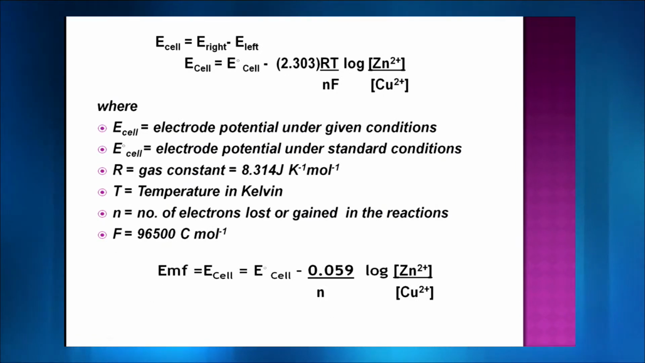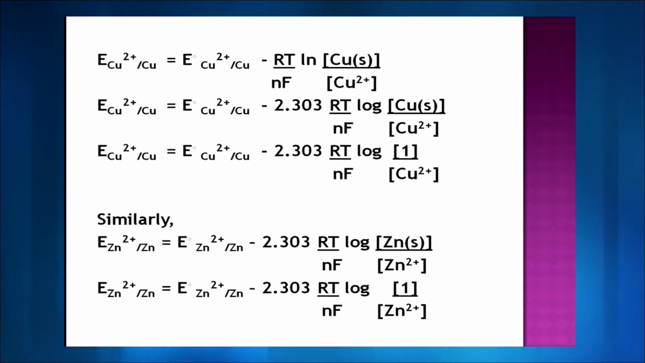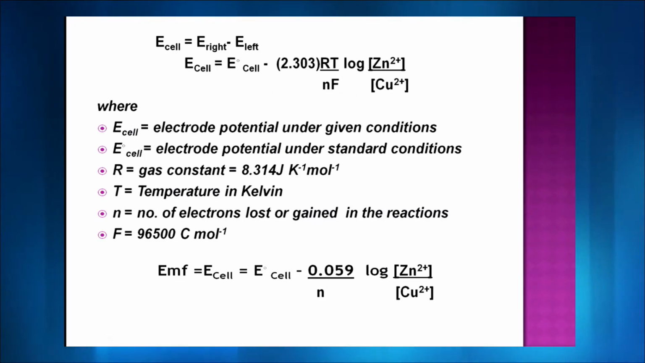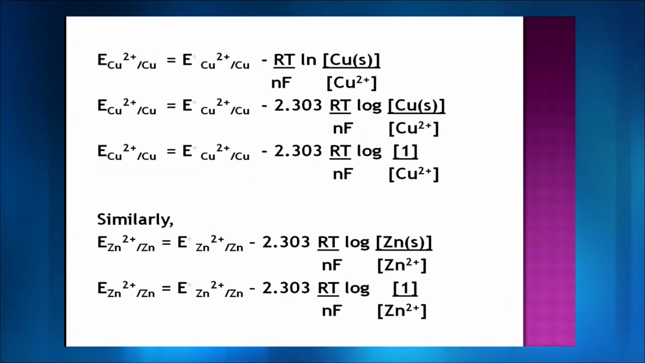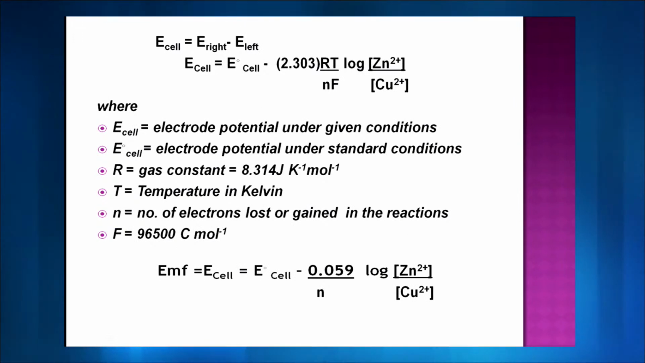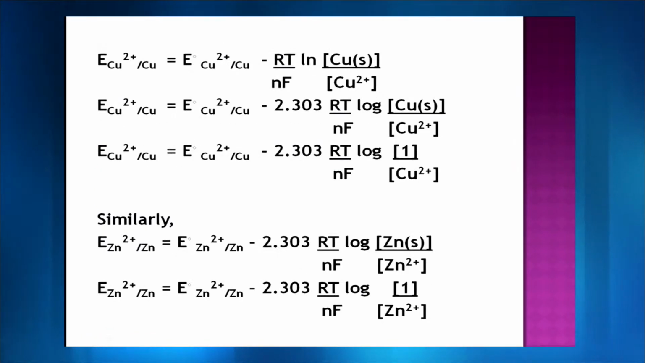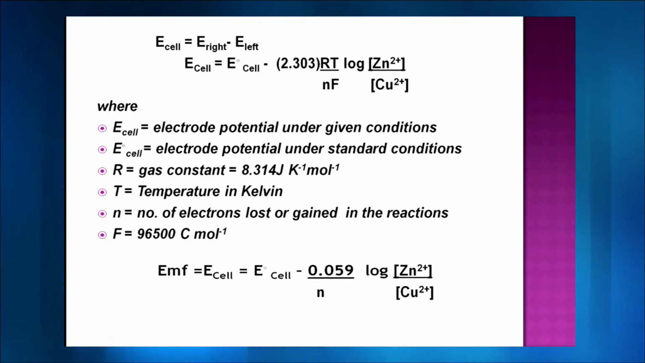We combine the two reactions, taking right and left. The right container is my copper container, the left container is my zinc container, and so I simply do E cell equals E right minus E left. When I substitute all this, I get the expression E cell equals E naught cell minus 2.303 RT upon nF log of zinc 2 plus over copper 2 plus. You can do it yourself also, it is very simple. You just take the last line of the copper ions and the last line of the zinc ions, place them in right and left, subtract, and you will get this expression.